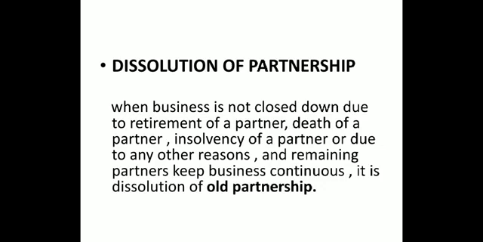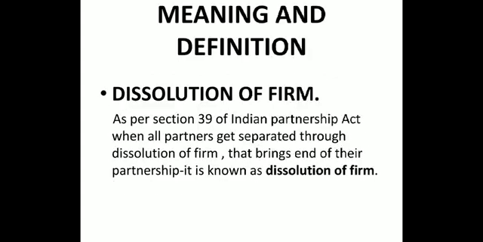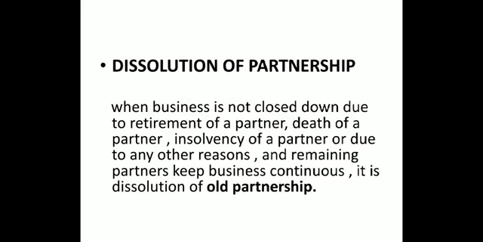That does not mean the entire business has been closed down. No, it is going to be continued by the remaining partners. Alright, so we have understood the dissolution of firm and dissolution of partnership.